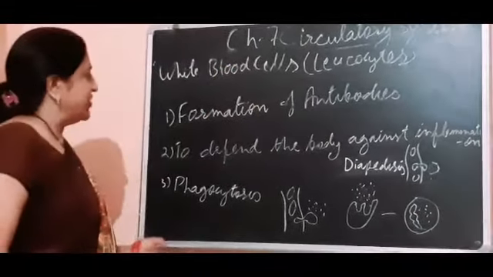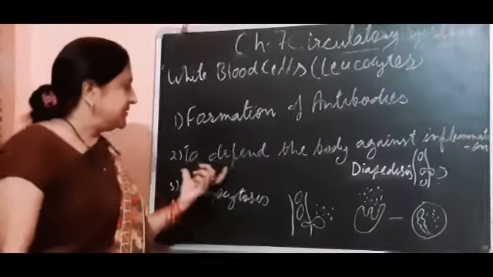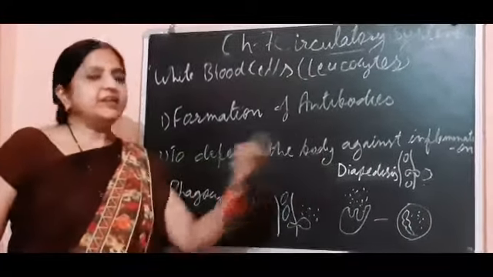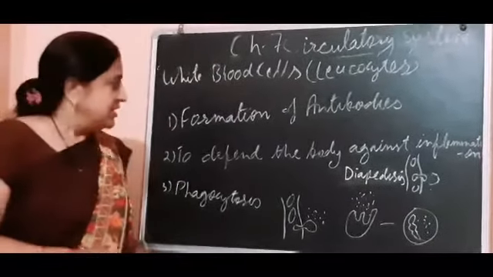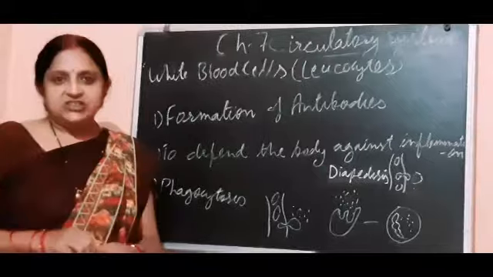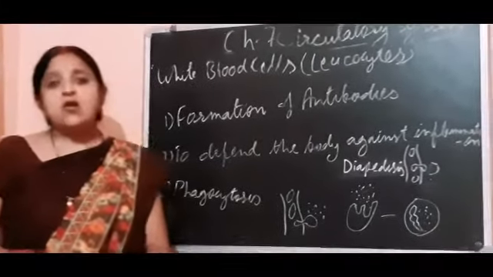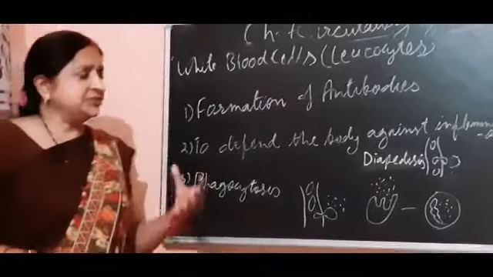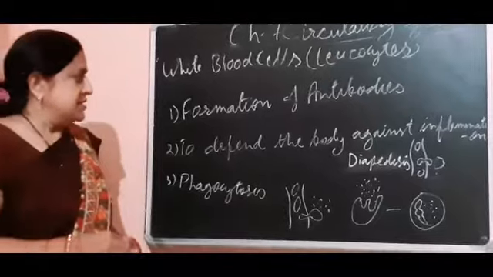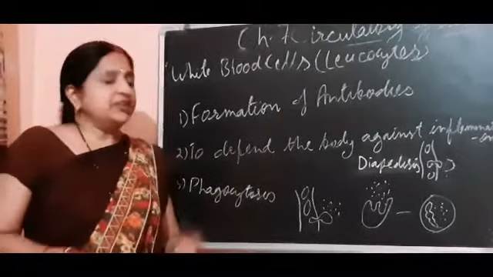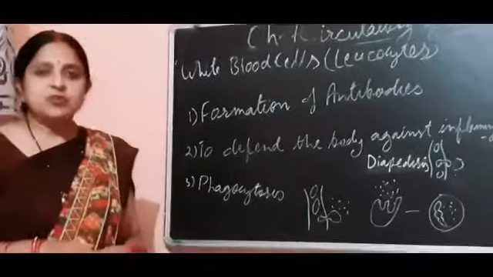There are 3 functions of white blood cells. First is the formation of antibodies, second is to defend the body against inflammation, and third is phagocytosis. Now, formation of antibodies. Lymphocytes produce antibodies which kill the germs or dilute or remove their harmful effect, and in this way it provides immunity to the human body.